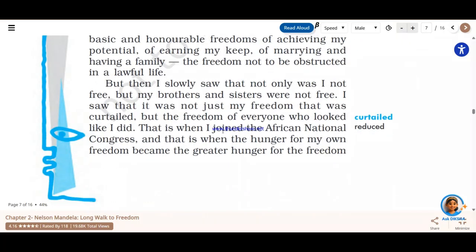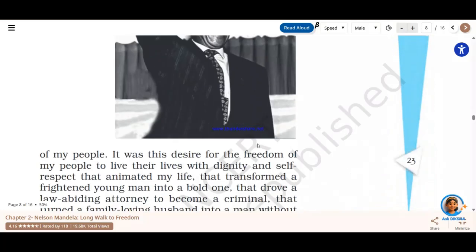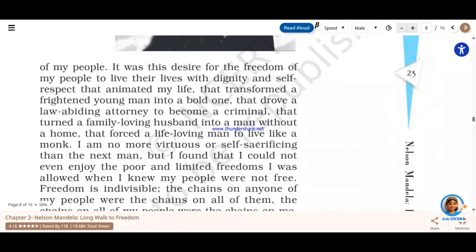"But then I slowly saw that not only was I not free, but my brothers and sisters were not free. I saw that it was not just my freedom that was curtailed, but the freedom of everyone who looked like I did. That is when I joined the African National Congress, and that is when the hunger for my own freedom became the greater hunger for the freedom of my people. It was this desire for the freedom of my people to live their lives with dignity and self-respect that animated my life." So you see, very interestingly, he uses this word, animated.